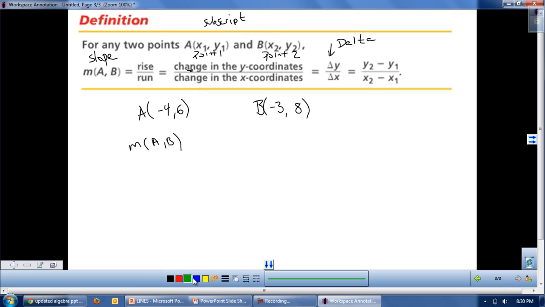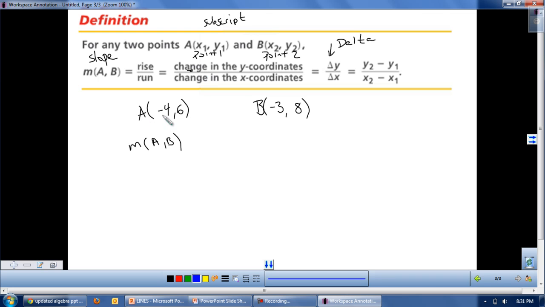Before you do anything, I'm going to have you label the points, as they did here. In the beginning, I would recommend you do this so you don't get confused with which number goes where. Once you're comfortable with finding the slope between 2 points, you don't have to label the coordinates. But in the beginning, you should definitely do that.